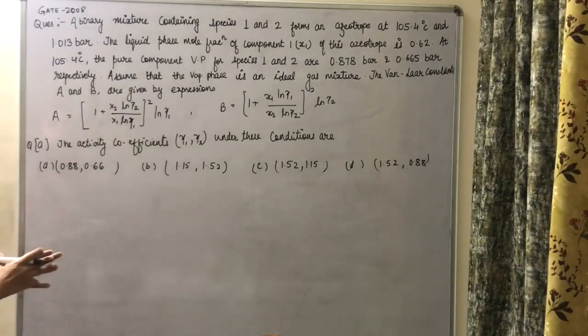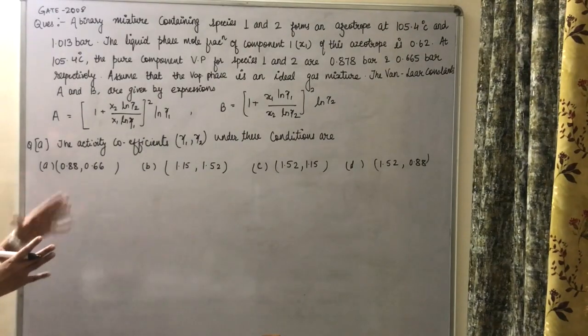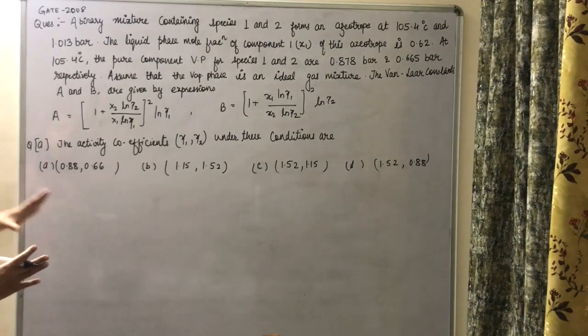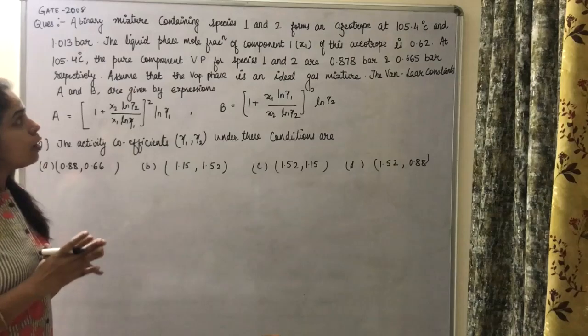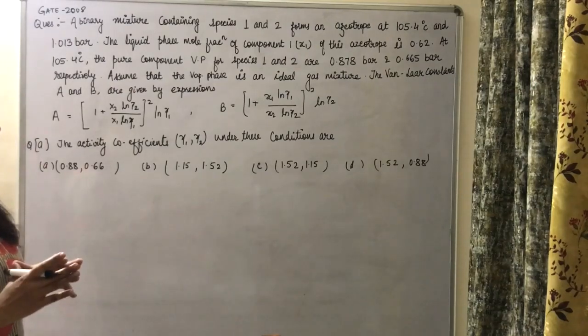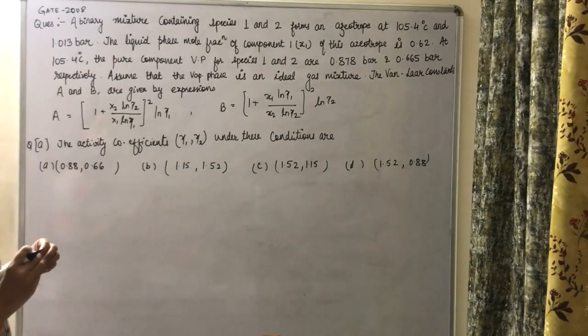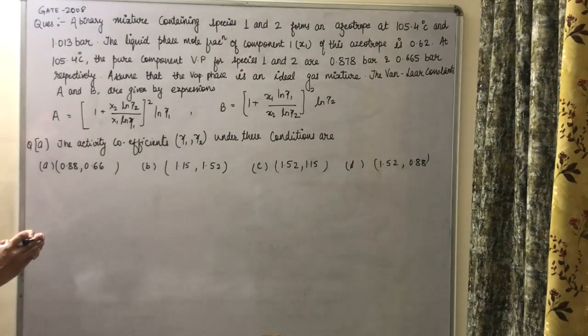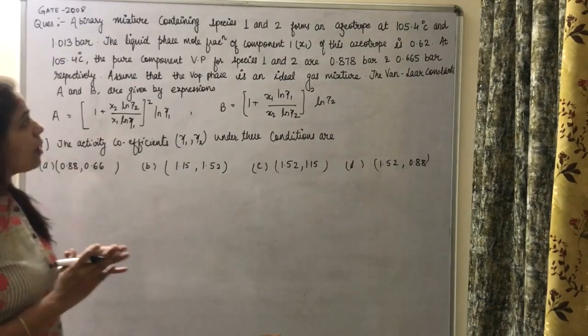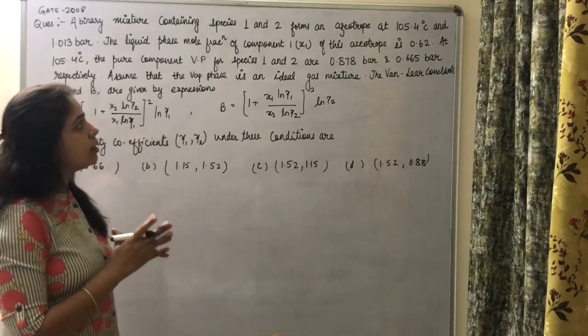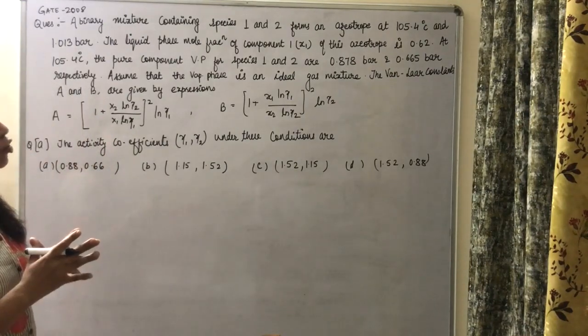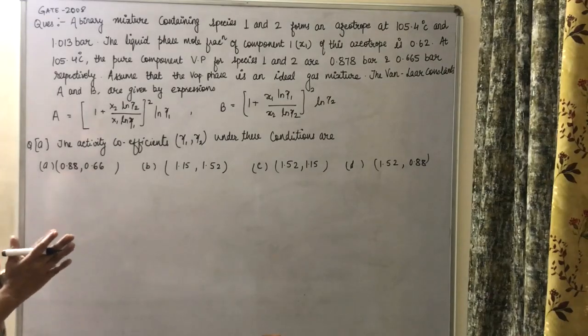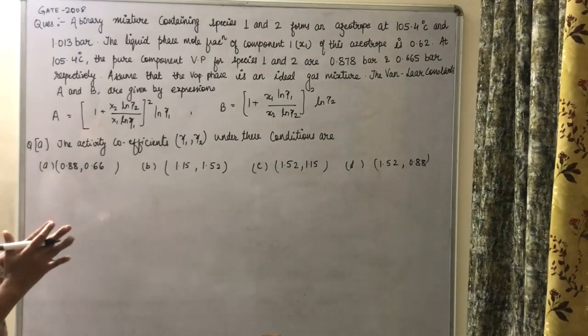Here is our next question, and this question has been asked in GATE 2008. This question is also based on the Van Laar equation. A binary mixture containing species 1 and 2 forms an azeotrope at 105.4 degrees centigrade and 1.013 bar. The liquid phase mole fraction of component 1, x1, of this azeotrope is 0.62 at 105.4 degrees centigrade.